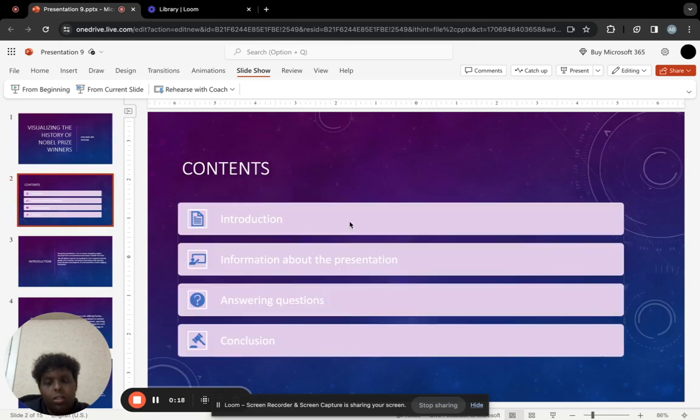Next, the contents. So I've divided this presentation into four main categories. The first is the introduction, the second is the information about the presentation, the third is answering questions, and the last one is conclusions.